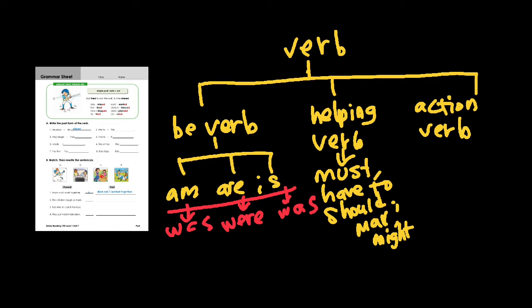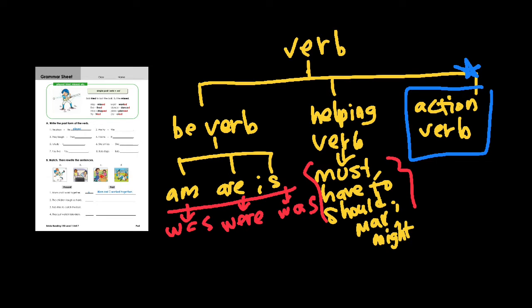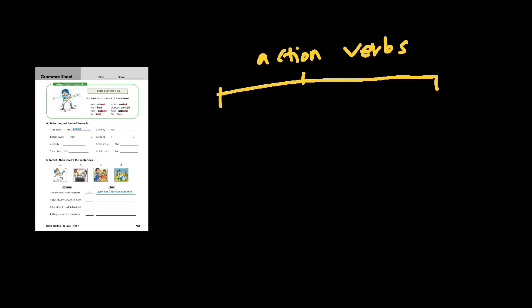Now then, let's take a look at this. Helping verbs. They are the other kinds of a past tense, but the main thing that we're going to talk about is the action verbs. So let's talk more about the action verbs. Here we go. The action verbs. There are two kinds of action verbs.